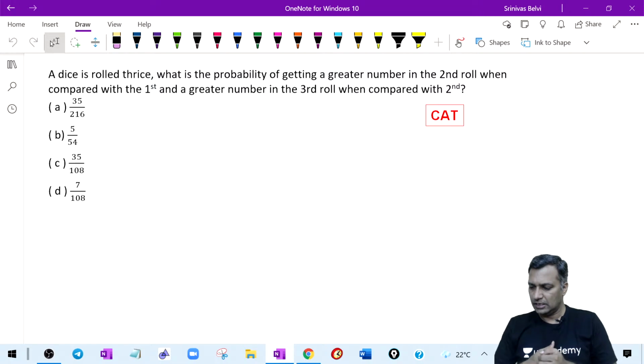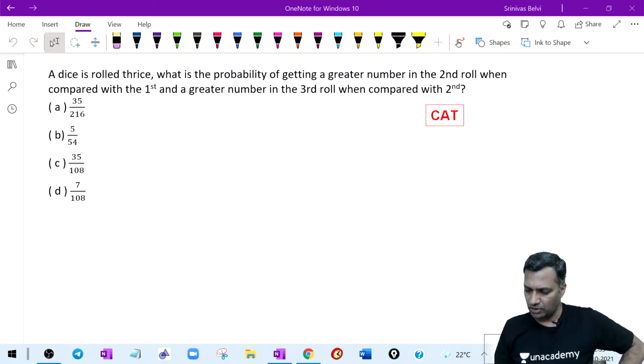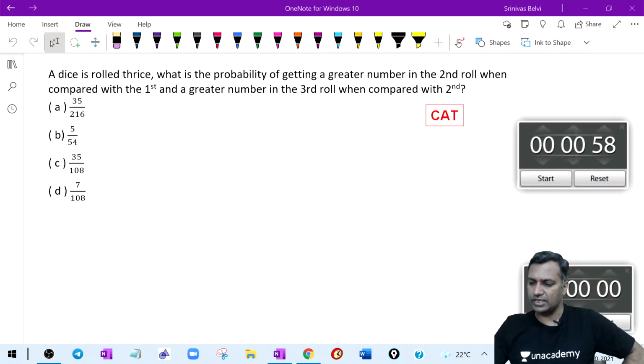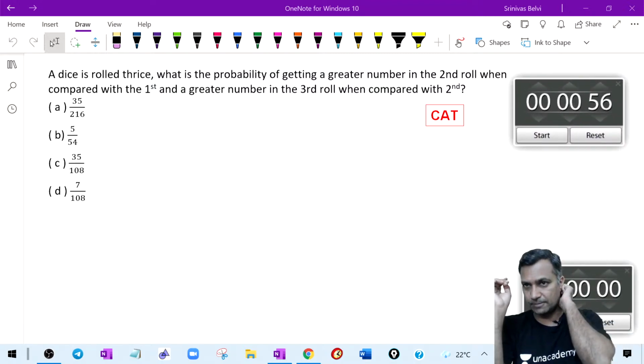Good. Nice. Take a look at this question, guys. Think about it for a minute. Don't worry. I will give the relevant background behind each of these questions. What do we mean by those questions? All that we'll speak about. Don't worry about it. Take a minute and try to think about these very simple CAT questions.